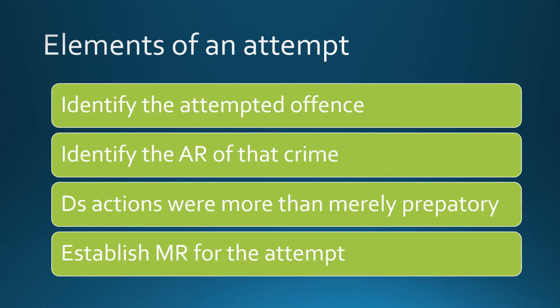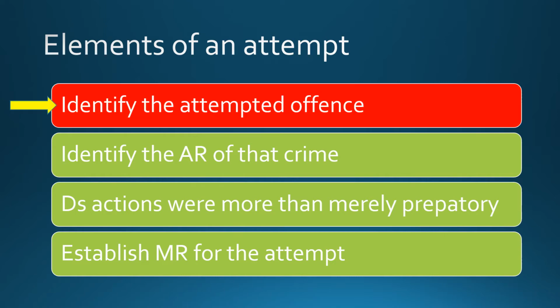The next thing is, we need to discuss the defendant's actions and the idea that they were more than merely preparatory, which means essentially more than preparing for the crime. And finally, establishing the mens rea for the attempt. So we're going to focus on this first element.